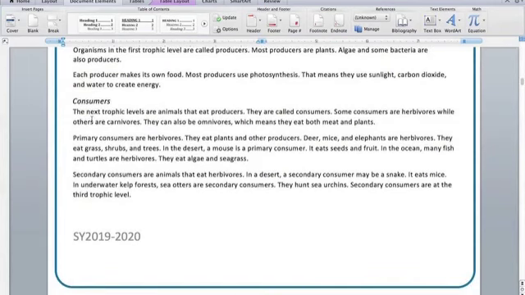Consumers. The next trophic levels are animals that eat producers. They are called consumers. Some consumers are herbivores while others are carnivores. They can also be omnivores, which means they eat both meat and plants. Just to go over this really quickly, guys, an herbivore is an animal that eats just plants. A carnivore is an animal that eats meat, just meat. And an omnivore is an animal that eats both plants and meat. Okay, let's keep going.